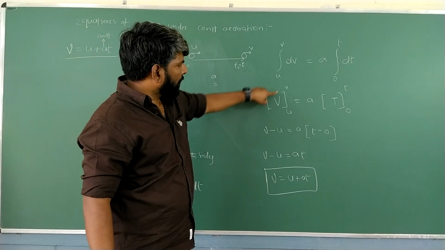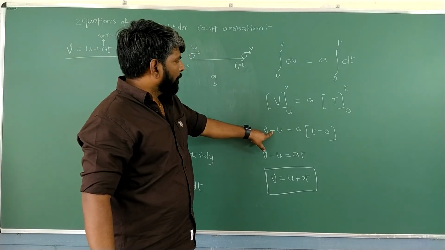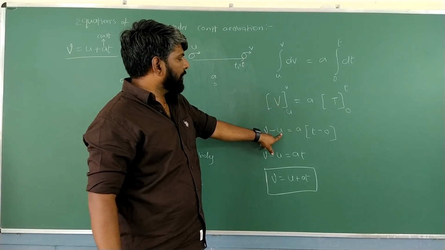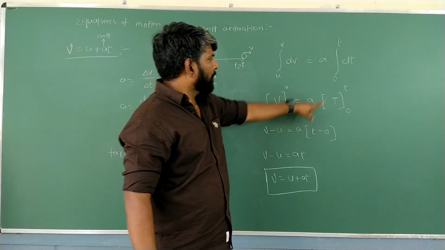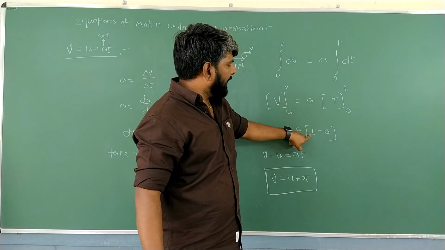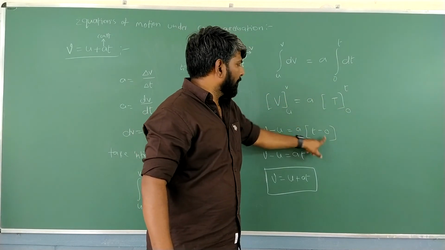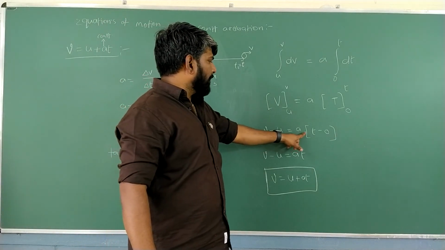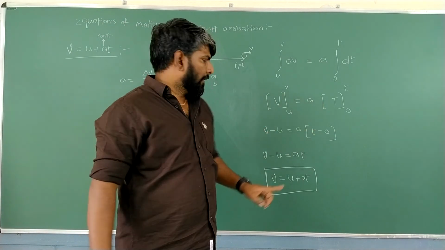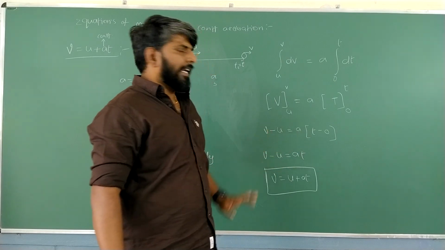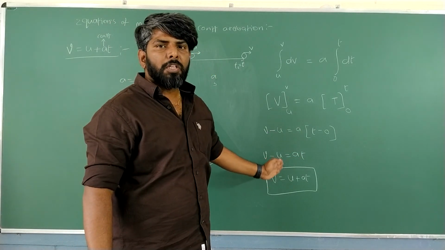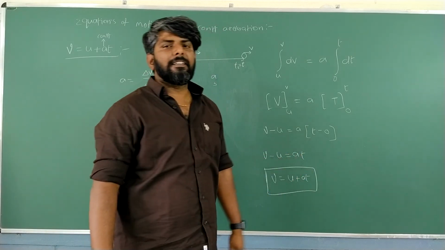Now the procedure. First we substitute the upper limit v minus the lower limit u, so v minus u is equal to a into, upper limit t minus lower limit 0. Therefore v minus u equal to a into t minus 0, value t. So v minus u equal to at. Minus u goes to that side, then it becomes v equal to u plus at.